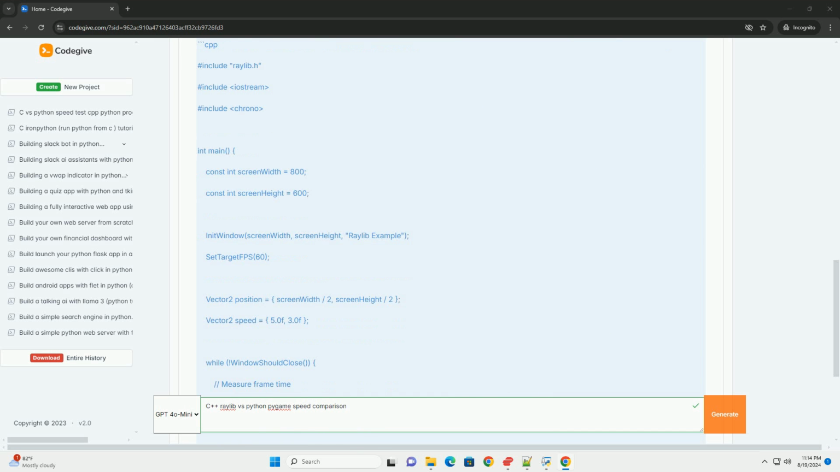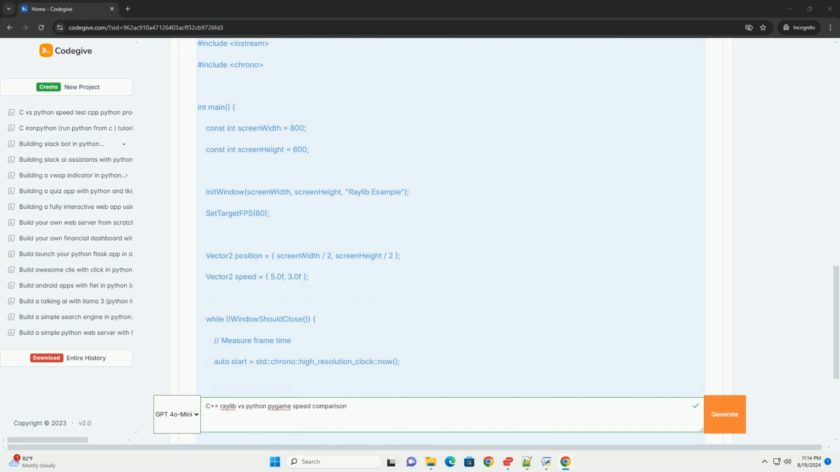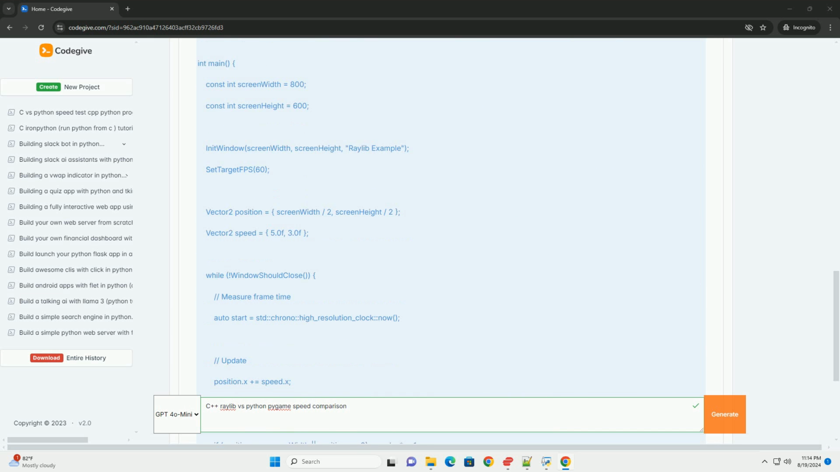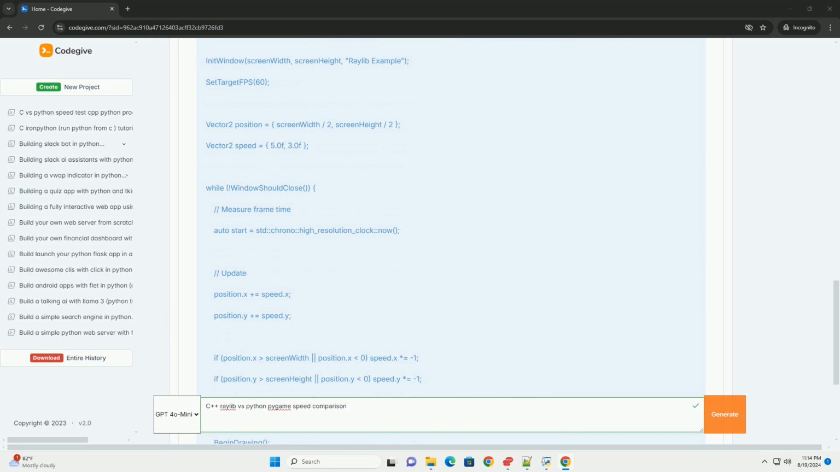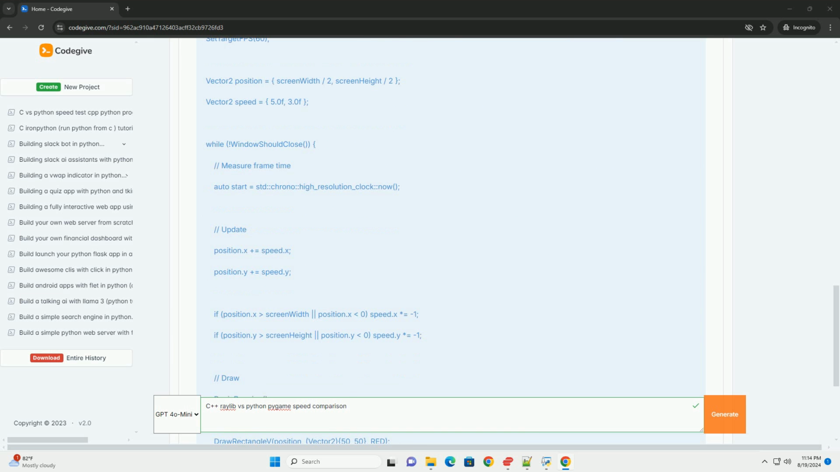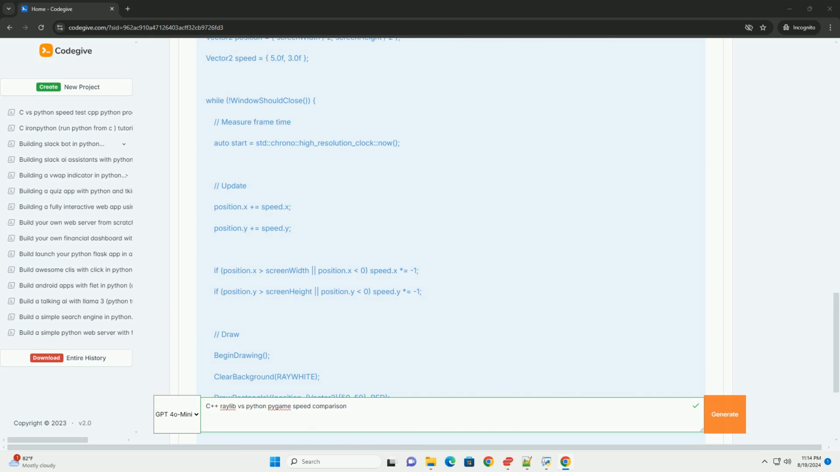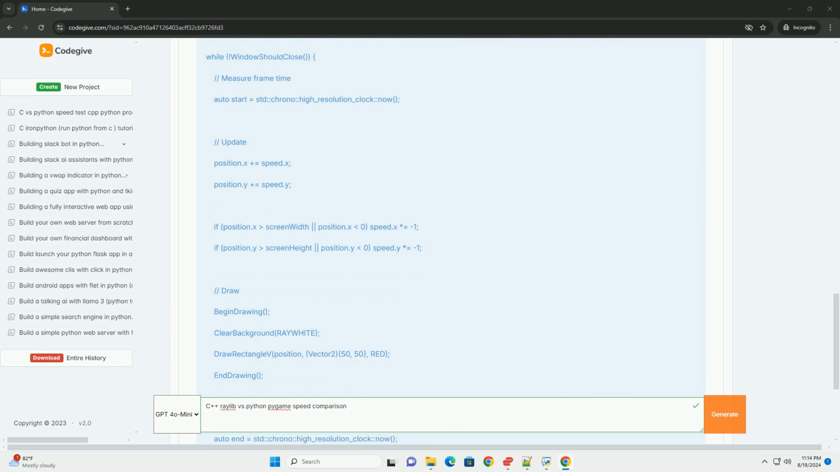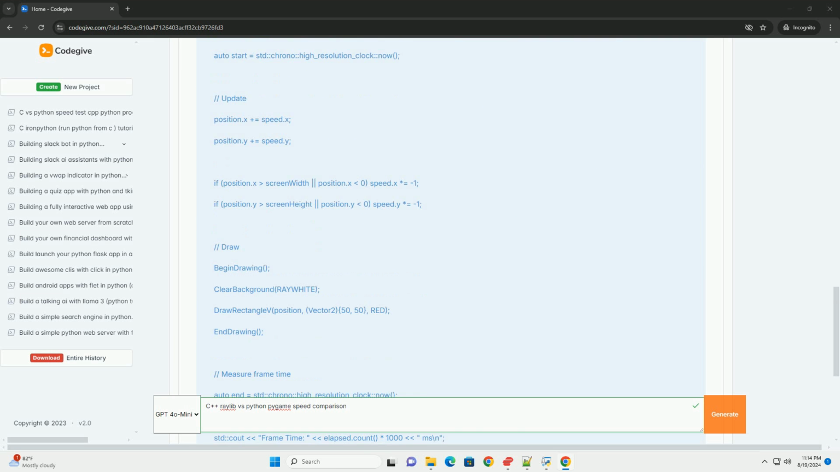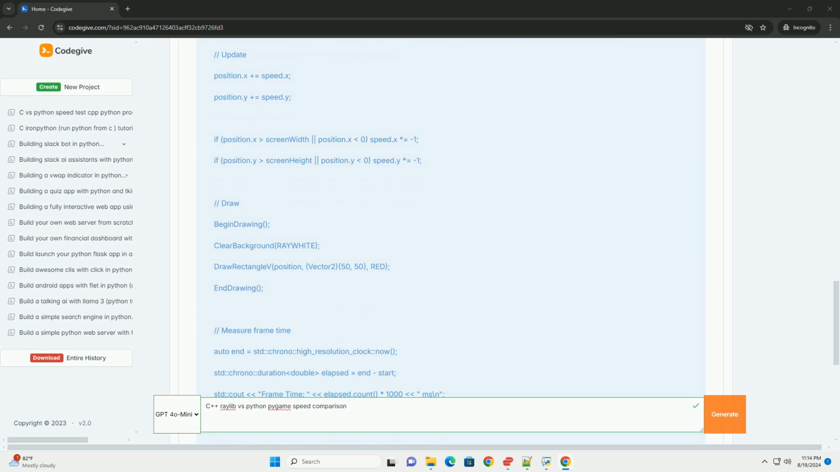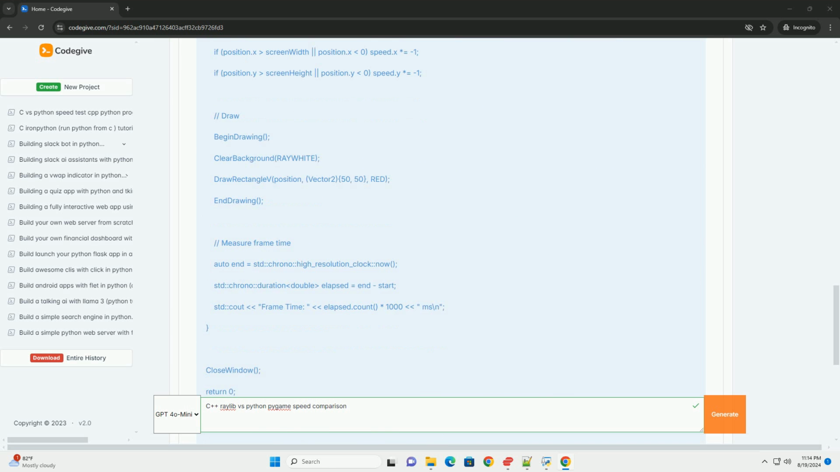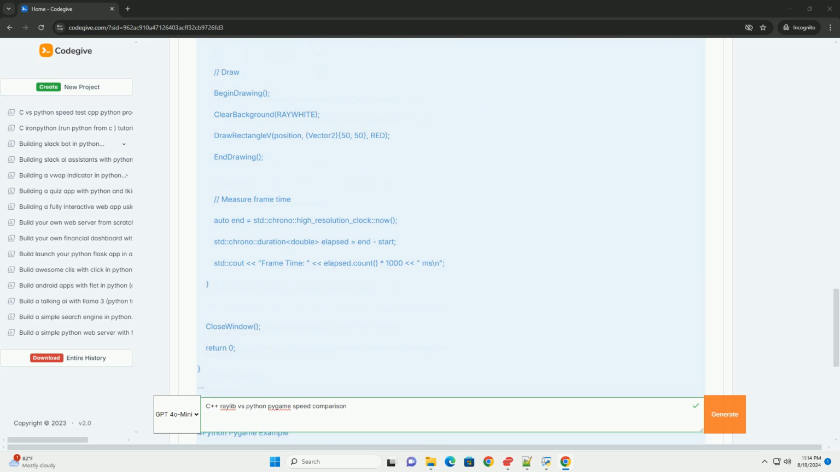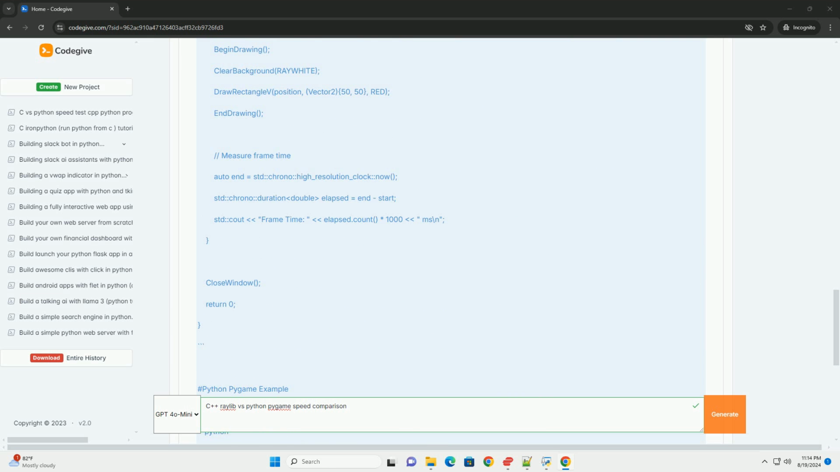Include raylib, include iostream, include chrono. int main, const int screenWidth 800, const int screenHeight 600, InitWindow screenWidth, screenHeight. SetTargetFPS 60. Vector2 position, screenWidth / 2, screenHeight / 2. Vector2 speed, 5.0, 3.0. While not WindowShouldClose, measure frame time, auto start equals chrono high resolution clock now. Update position by speed, and if position x is beyond the screen width, reverse the speed.